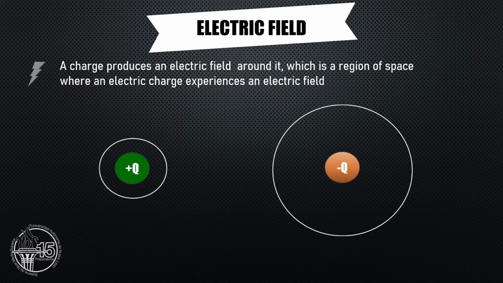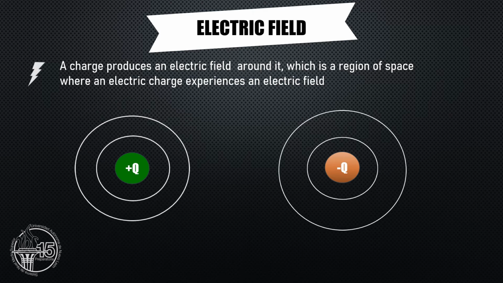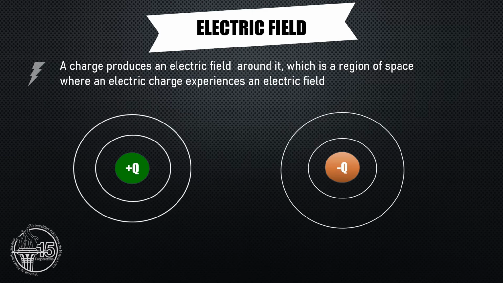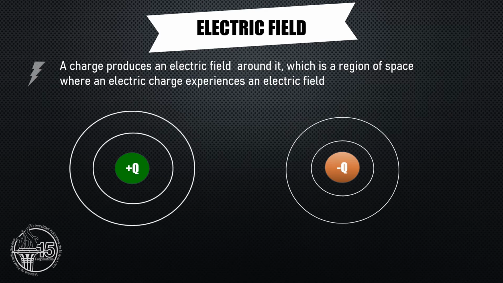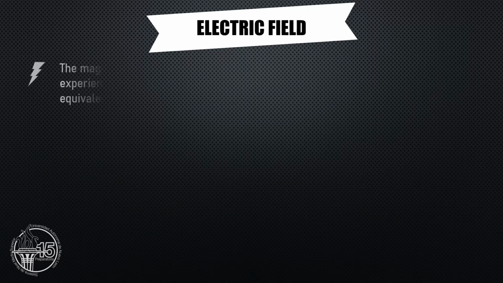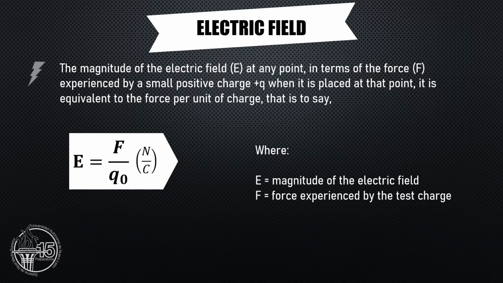Right now, let's talk about the electric field. A charge produces an electric field around it, which is a region of the space where an electric charge experiences an electric force. The electric field is a vectorial quantity, that is to say, it has magnitude and direction. The magnitude of the electric field, represented with letter E at any point, in terms of the force experienced by a small positive charge when it's placed at that point, is equivalent to the force per unit of charge, that is to say, E equals F divided by Q, and its units are newtons per coulomb.